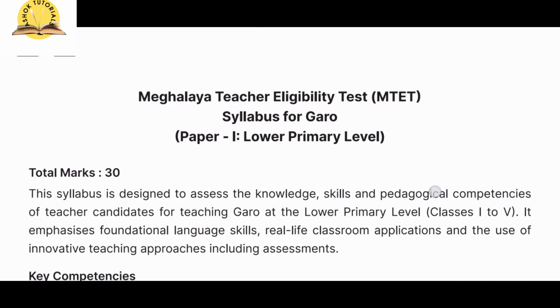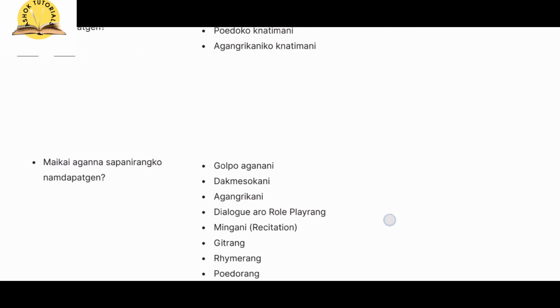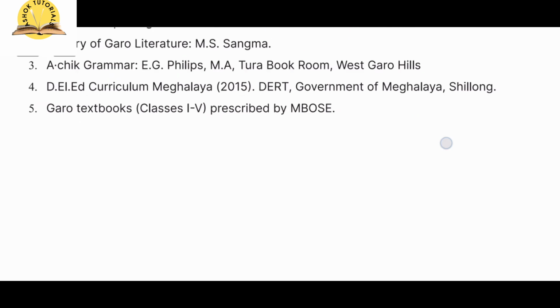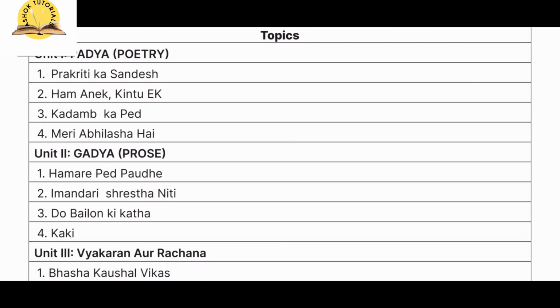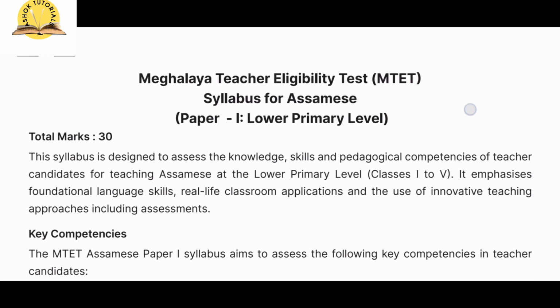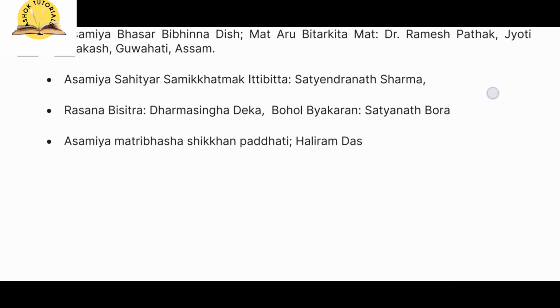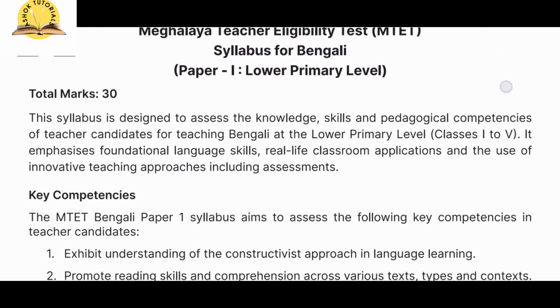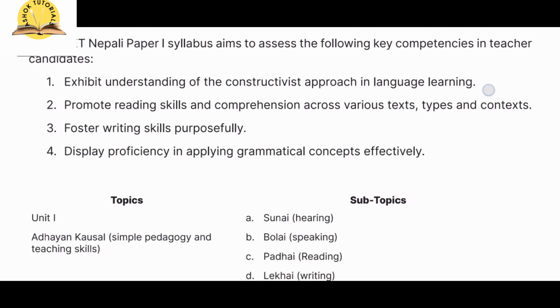Then we have Garo. This is the syllabus of Garo. Then we have Hindi. So this is the Hindi syllabus. Assamese. Then we have Bengali. Then we have Nepali.